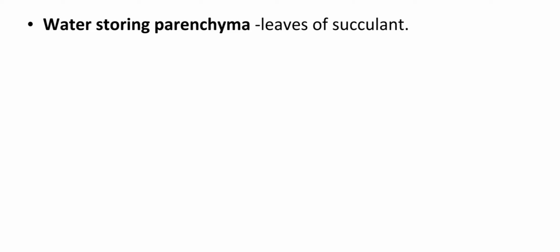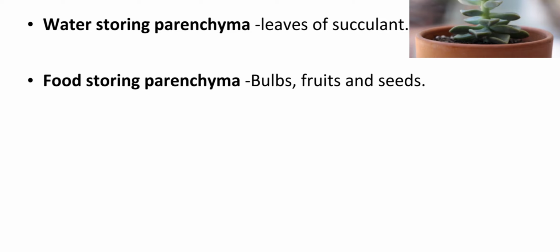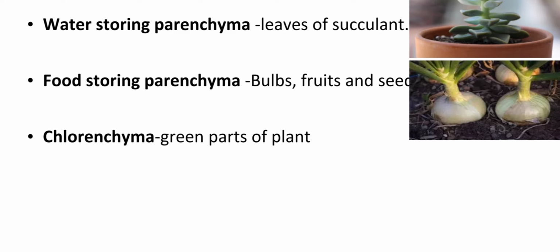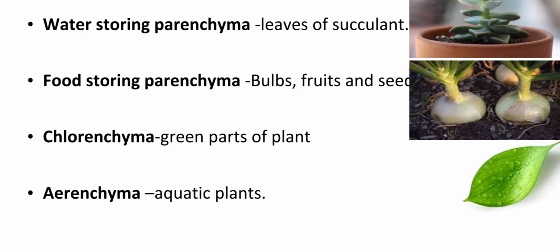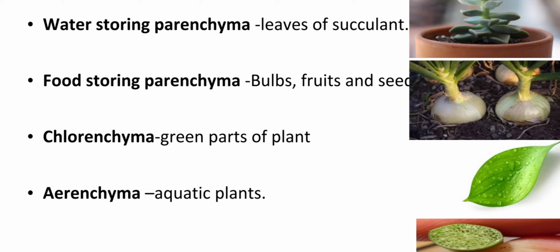Now where are they found? These parenchyma cells are present in the leaves of the succulent. These plants store water, right? So in the leaves of succulents also parenchyma cells are present. Next, they are present as food storing parenchyma in the bulbs, fruits and the seeds. Third location is as chlorenchyma in all the green parts of the plant, and the fourth location is as aerenchyma in the aquatic plant, right? So these are the four locations of the parenchyma cells.